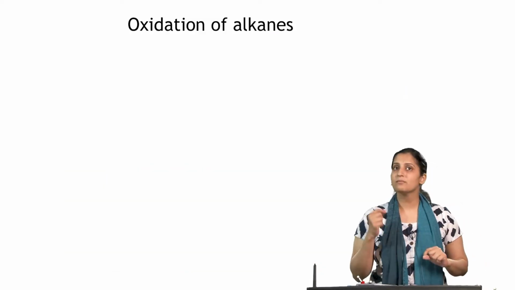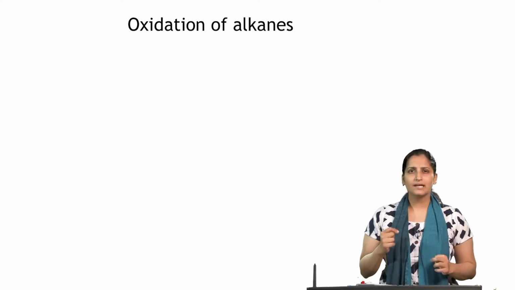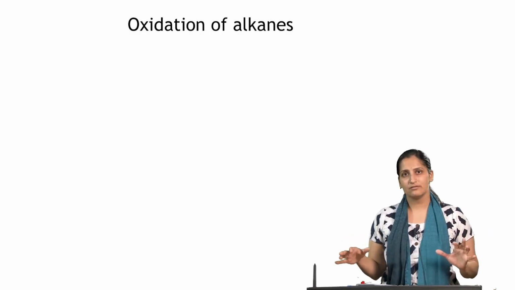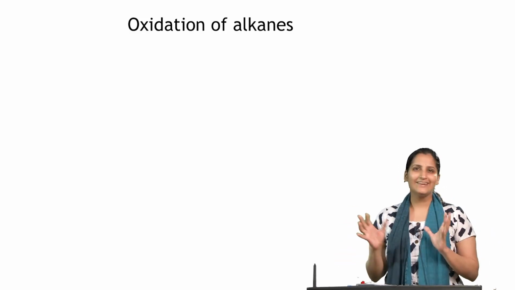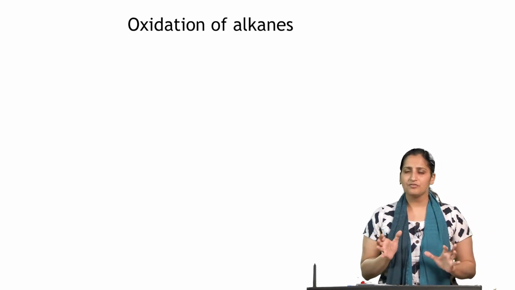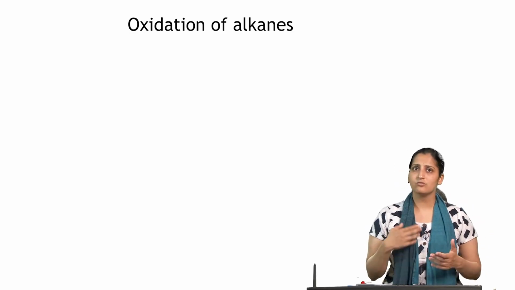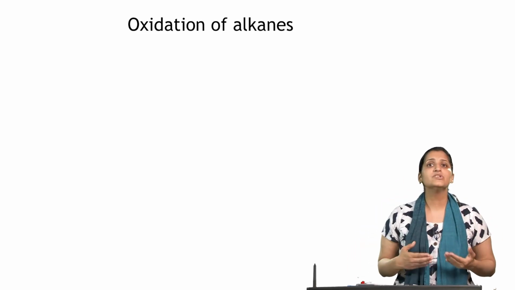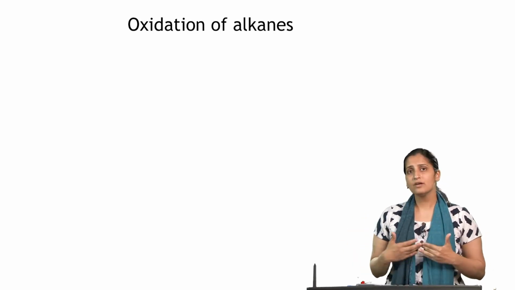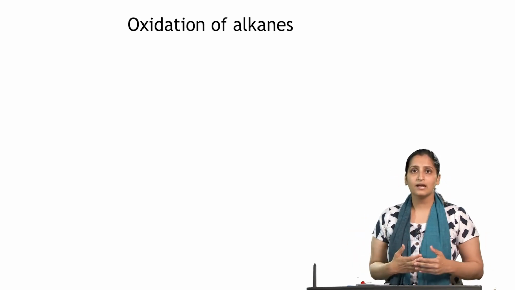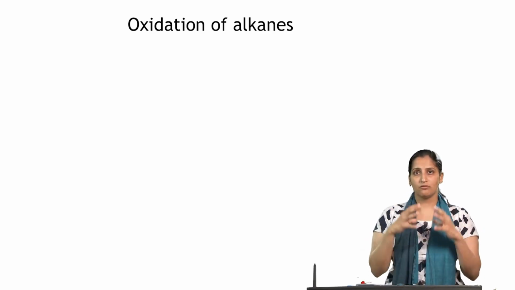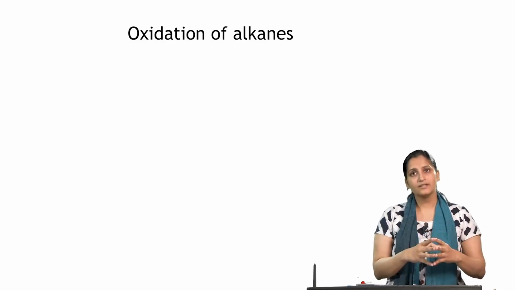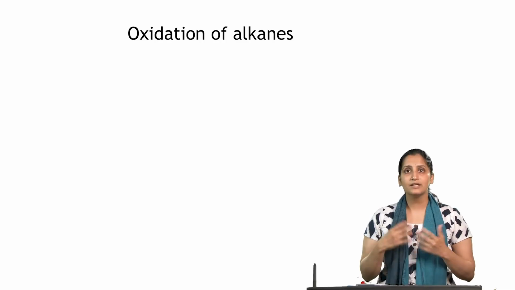So, now let us look at some of the reactions of alkanes. Because alkanes are very non-polar in nature, they do not react very vigorously. In the sense they are kind of unreactive functional groups. So, in fact, we only have to study two reactions of alkanes. One of them is the oxidation of alkanes, which is the combustion reaction, and the other one is the conversion of alkanes to alkyl halides. We will go over the second reaction in the chapter on alkyl halides, but for now we are going to study one of the most economically important reactions of alkanes, which is the oxidation or rather combustion of alkanes to result in energy.